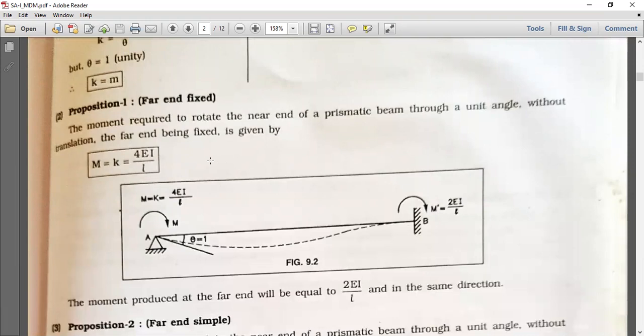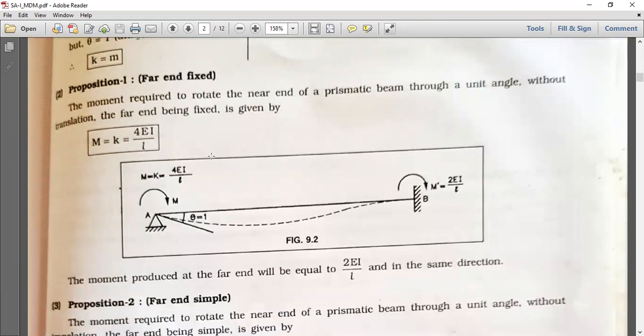Proposition 1, far end fixed. The moment required to rotate the near end of a prismatic beam through a unit angle without translation, the far end being fixed, is given by M is equal to K is equal to 4EI by L. Far end fixed, the moment is 4EI by L, and at the end of fixity it is 2EI by L.